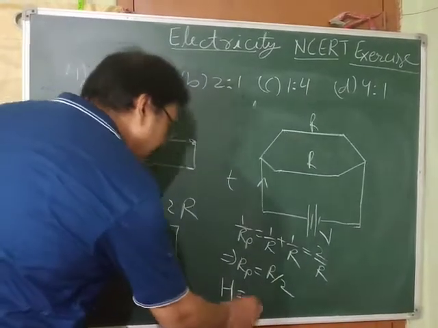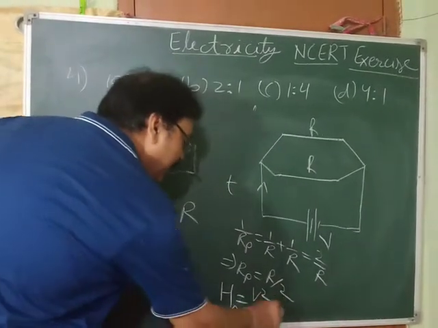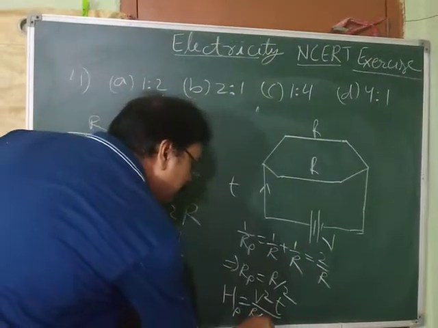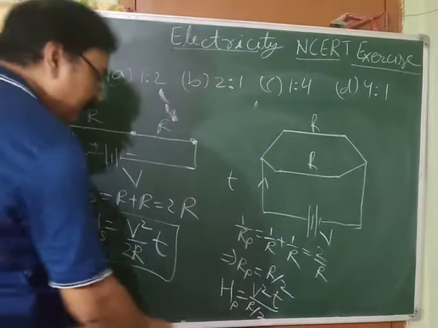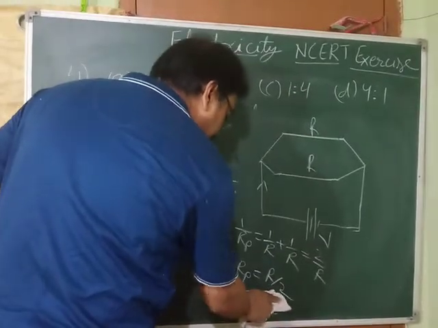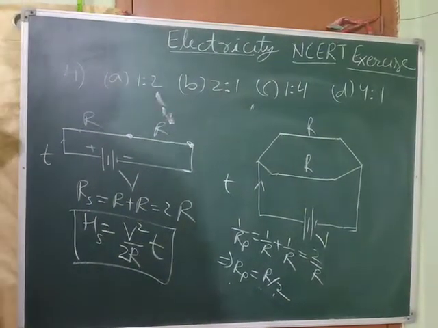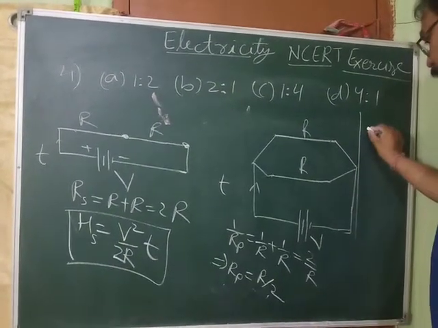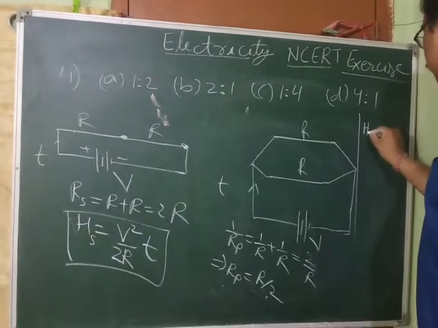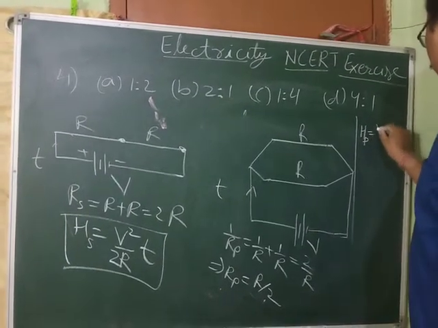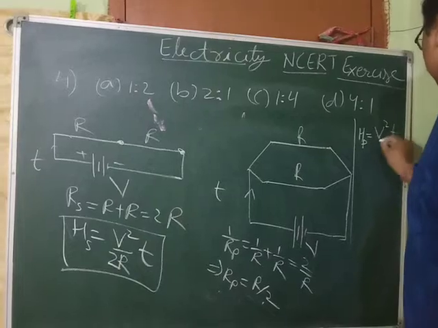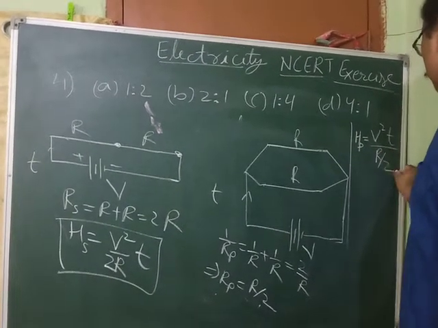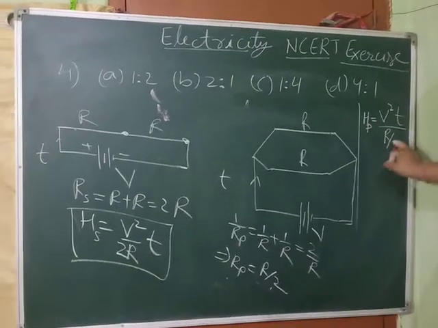Heat produced is V square into T upon R, where R here is R by 2.